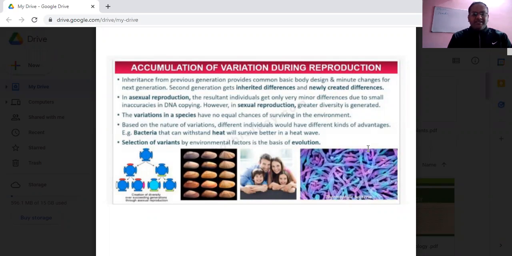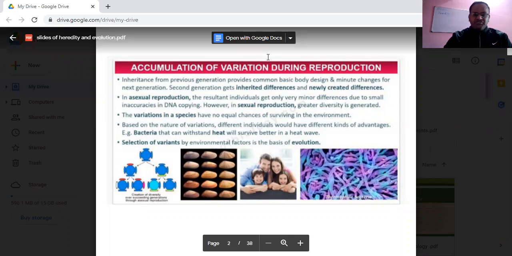Why? Because the characteristics are coming from both the parents, and there can occur inaccuracy also during the DNA copying. DNA will produce its own copy, that is called replication. But in case of asexual reproduction, very minor differences arise, because we all know that in asexual reproduction there is no variation, because a single parent is involved. And from the single parent only, there are different modes by which the organism is reproducing.